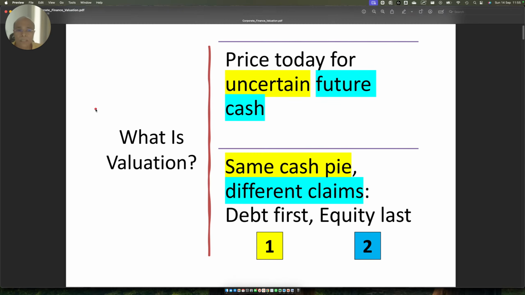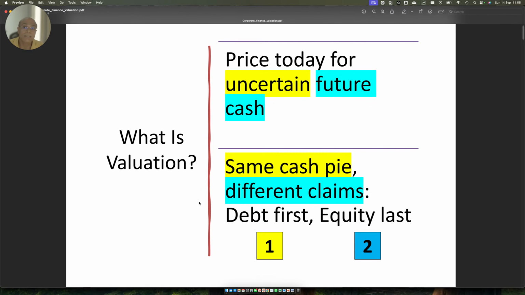Now, friends, what is valuation? In simple terms, not a Wikipedia definition or corporate finance definition, I'm going to give you a very simple definition. You have certain assets which you procure from the cash that investors lend you, equity investors and debt investors. Somebody has to invest in the company. Without investment, you will not be able to generate any cash.